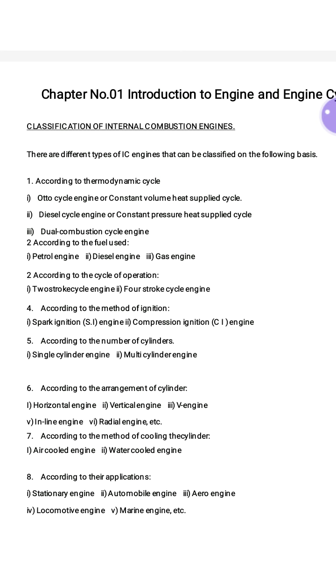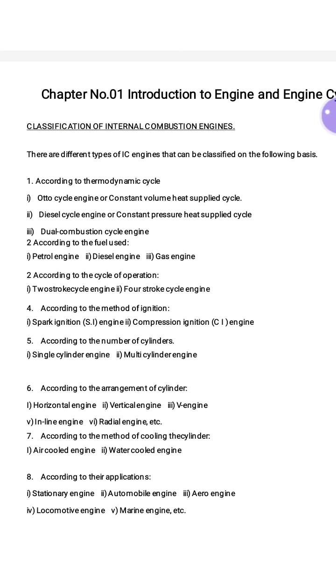Depending upon that, engines are classified into two types: two-stroke cycle engine and four-stroke cycle engine. In a two-stroke cycle engine, one power cycle is completed in two strokes of piston and one revolution of crank. If one power cycle is completed in two strokes and one revolution of crank, then that engine is called a two-stroke cycle engine.